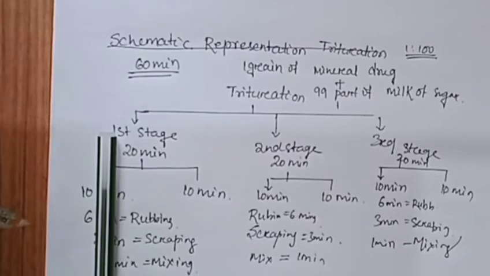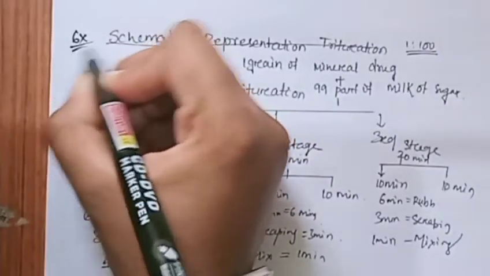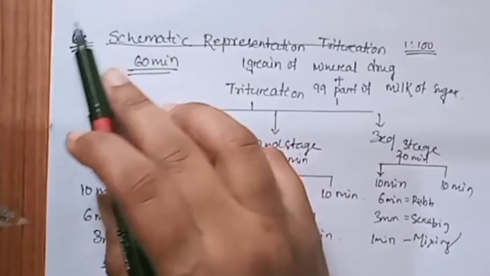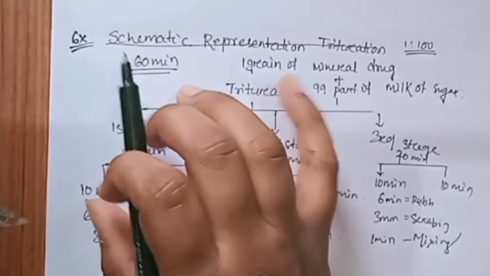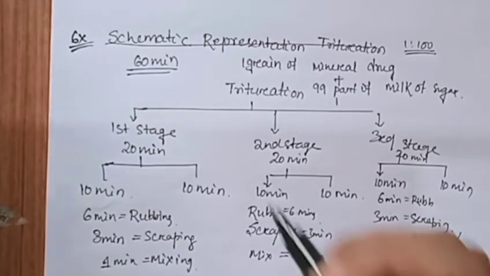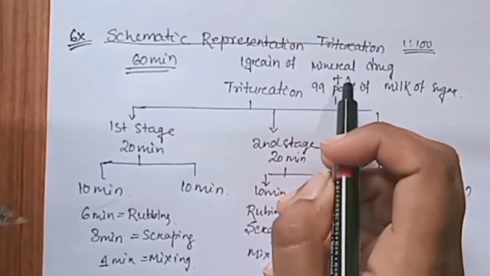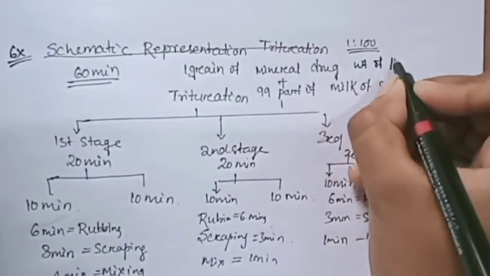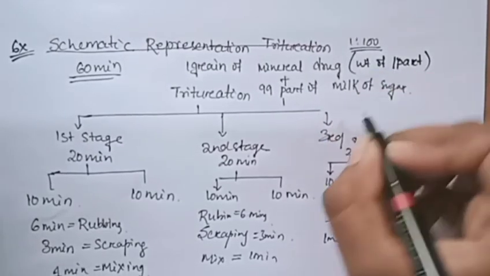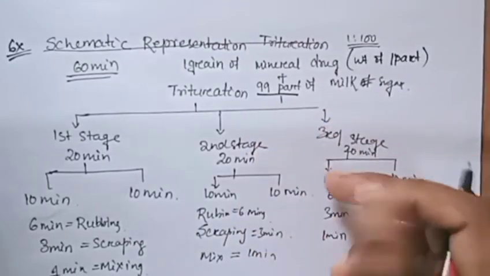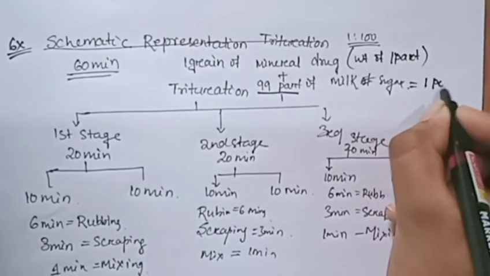The 6x which we discussed before, the trituration potency from which we found the liquid potency, is found by taking 1 part by weight of the mineral drug and adding 99 parts of milk sugar, so that we find the first potency